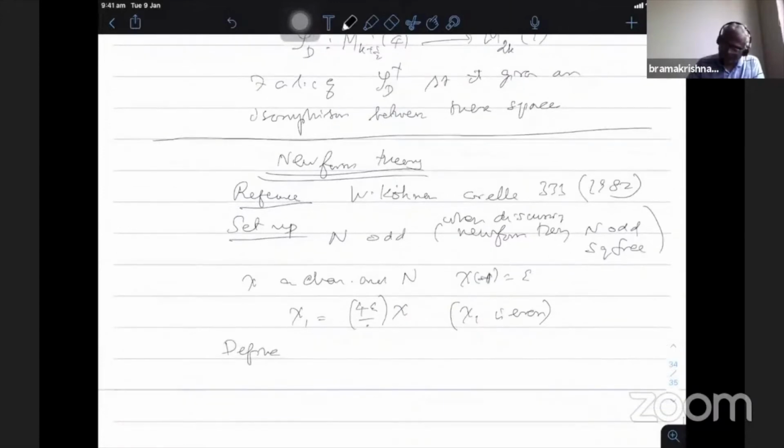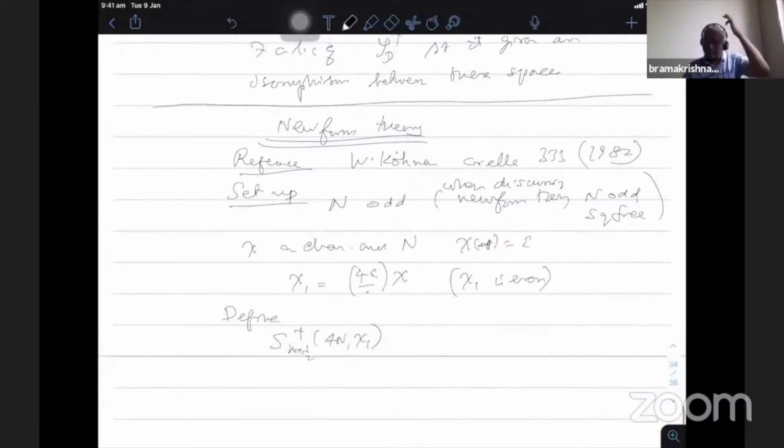the space of cusp forms, now in the gamma 0(4N) group. The character is chi1 in this notation. Chi is a character modulo N, therefore chi1 is a character modulo 4N, which is an even character.